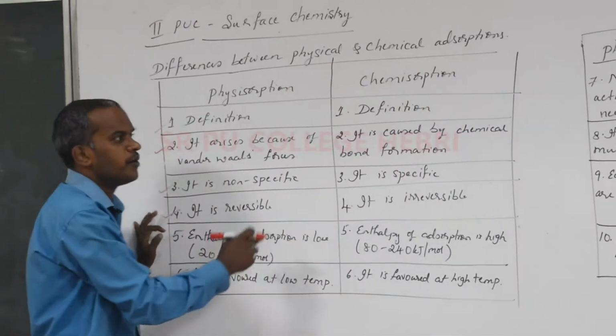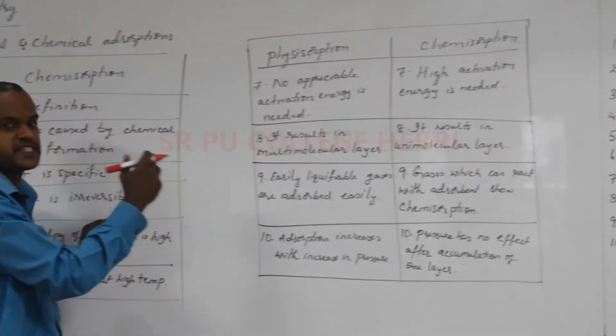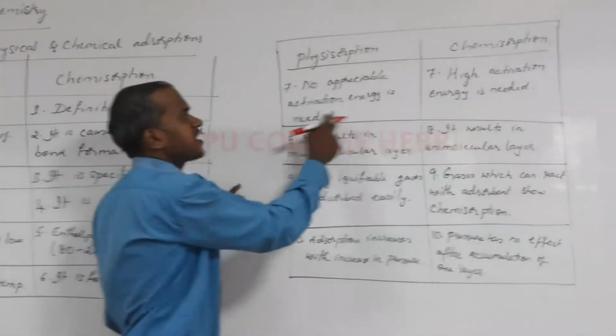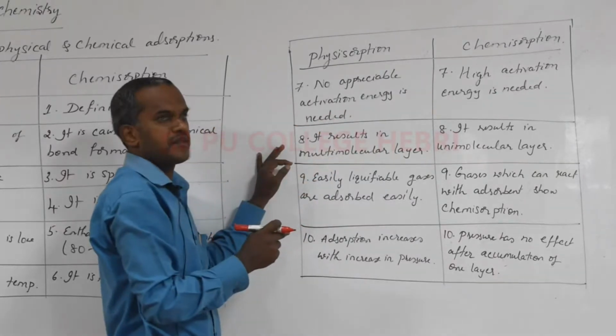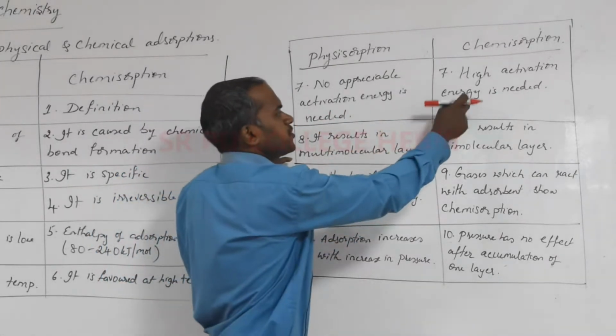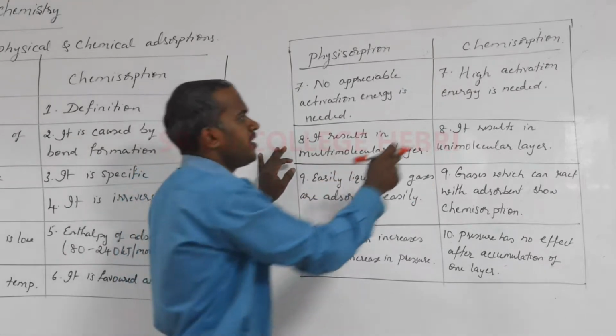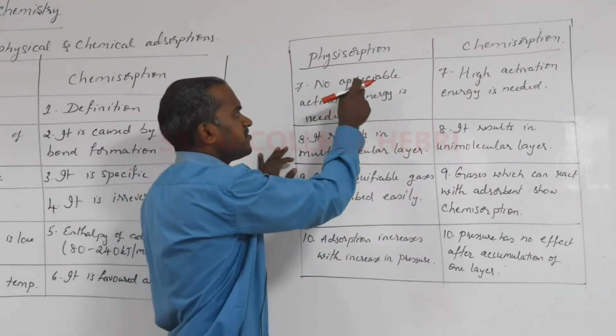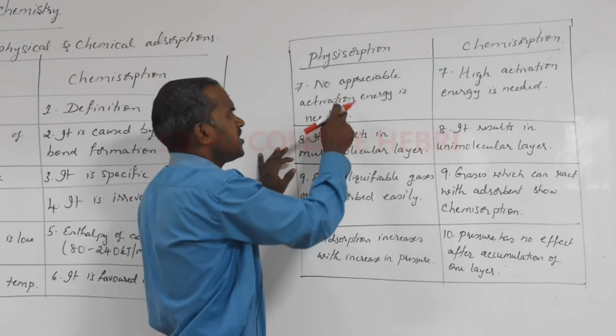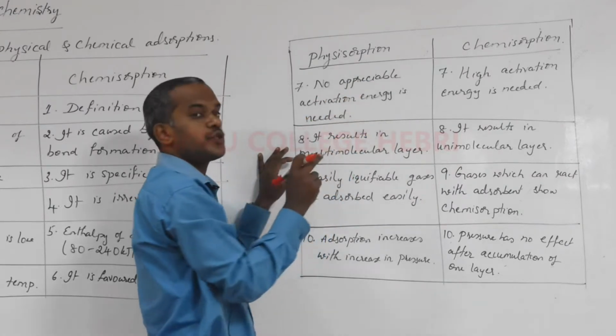Okay, so now let me move on to the next difference between the physical and chemical adsorption, about activation energy. Generally, in case of chemisorption, to form the strong chemical bond, it needs a higher activation energy, whereas in case of physisorption, since the bond is a weak van der Waals forces, higher activation energy is not required.